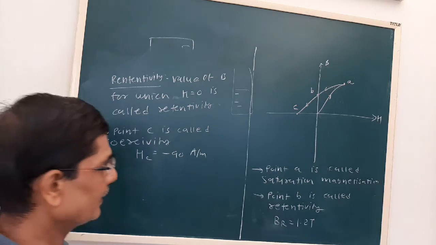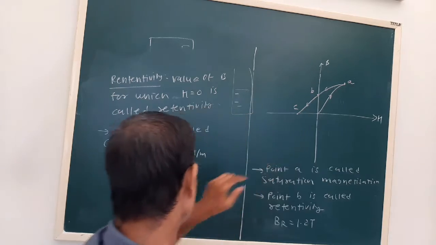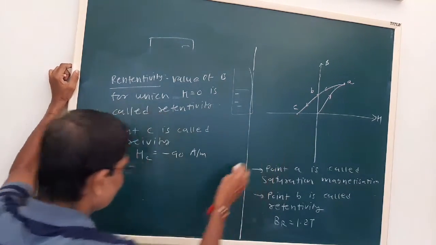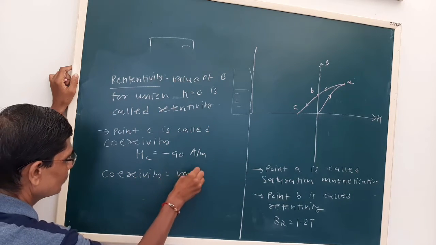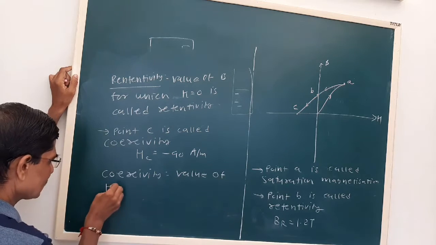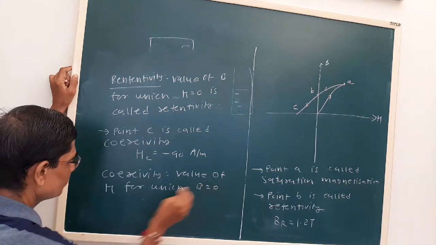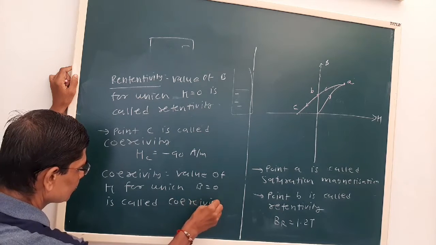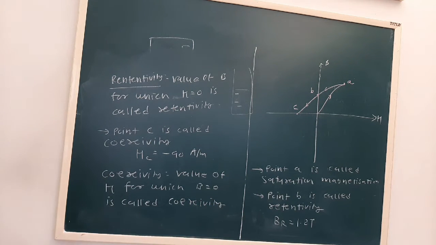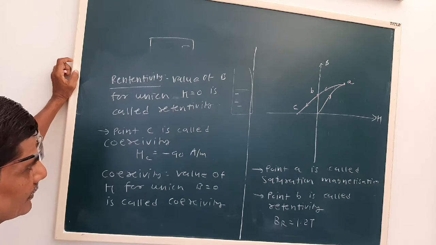Now again, point C is called the coercivity. Now define coercivity also. The value of H for which B is equal to 0 is called the coercivity. So the coercivity value is minus 90.